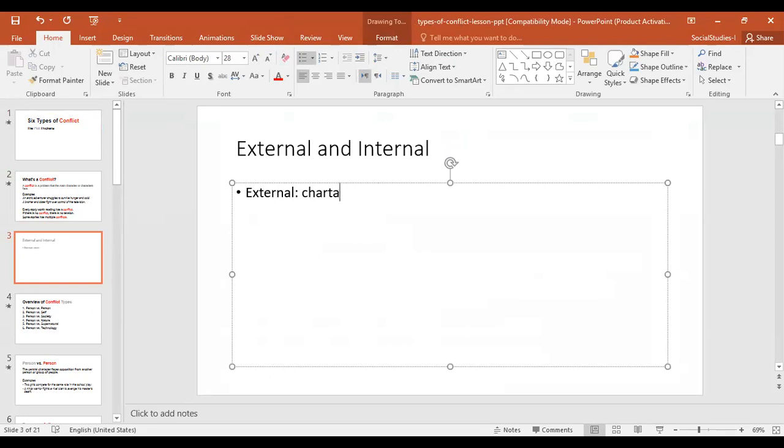It's when your character is struggling with an outside force. Now that is your external conflict.